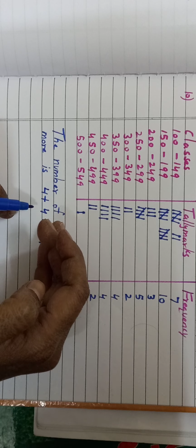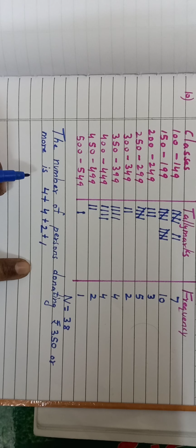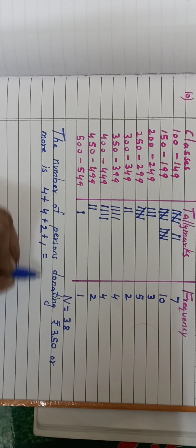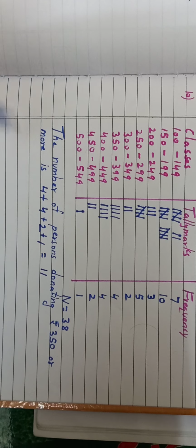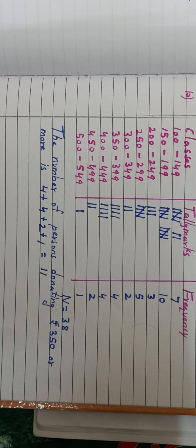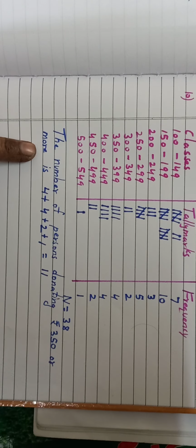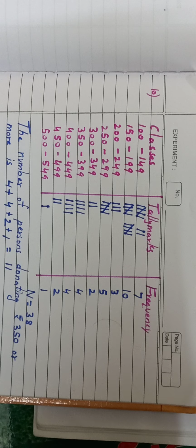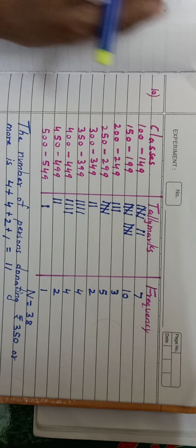So this is above 350, and we are adding all this. What answer are we getting? 4 plus 4, 8, 8 plus 2, 10, 10 plus 1, 11. So there are 11 persons who have donated rupees 350 or more. This way you have to write the answer. The full statement should be written. So with this we have completed practice set 7.3. Most of the examples I think I have completed.